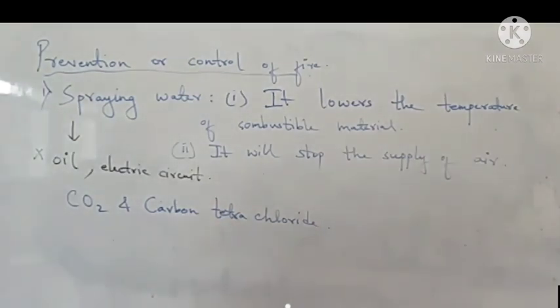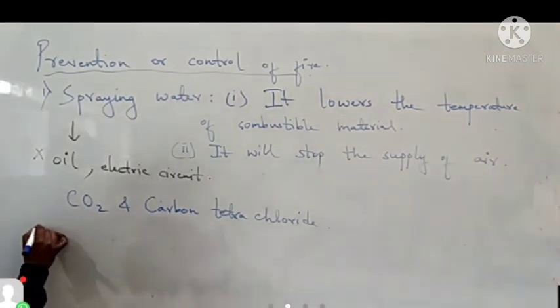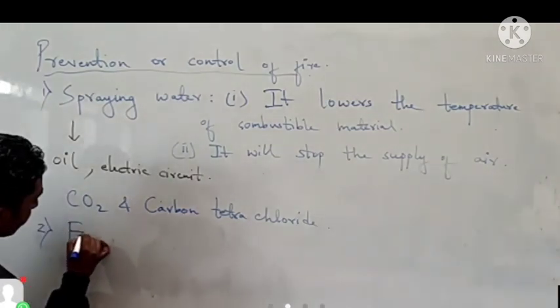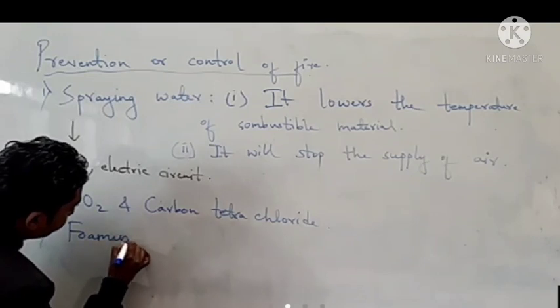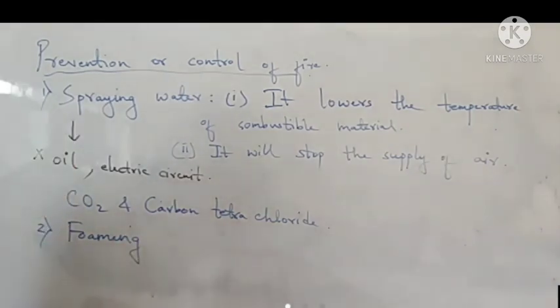Then the foam or fomite fire extinguisher. In this method, the supply of air is cut by forming a light waterproof layer of foam. That means number two is by foaming.